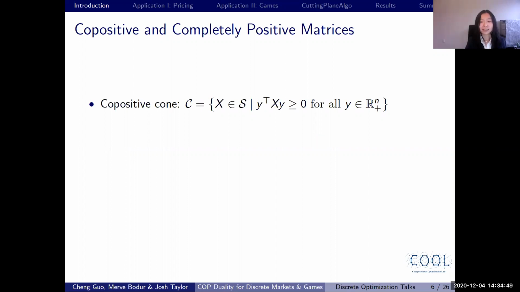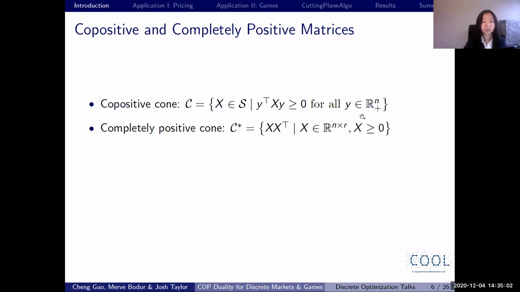This definition is similar to the definition of the positive semidefinite cone, except that in the positive semidefinite case, y would be a real-valued vector instead of a nonnegative vector here. The dual cone of the copositive cone is called the completely positive cone, which is defined as follows. If we have a completely positive matrix, it can be decomposed as the product of a nonnegative matrix and its transpose. Again, it looks like the Cholesky decomposition of positive semidefinite matrices, except that in that case, X will be defined differently.